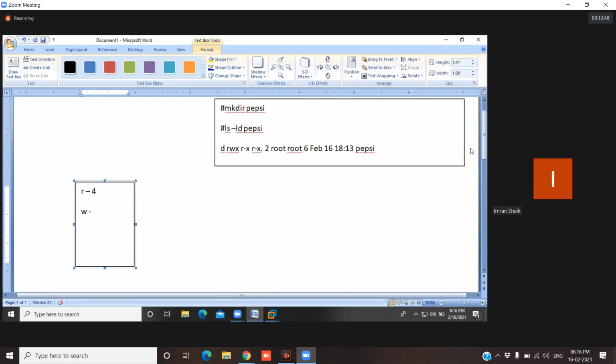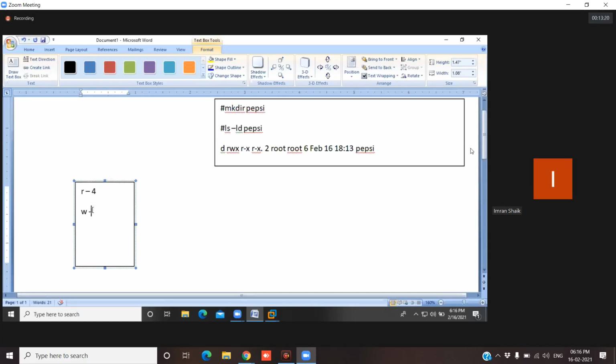If you provide the read-only permission for a directory, we are unable to create files and directories inside it. For example, if I provide the read-only permission for a file, you are unable to edit or modify the file content. Clear? Read-only means we can read the file, but we are unable to modify it. So the read permission value is 4.